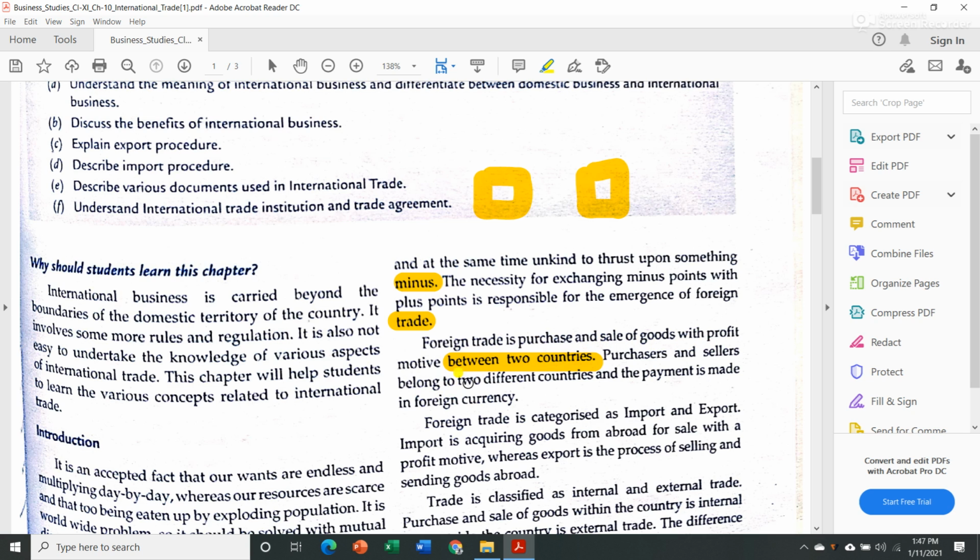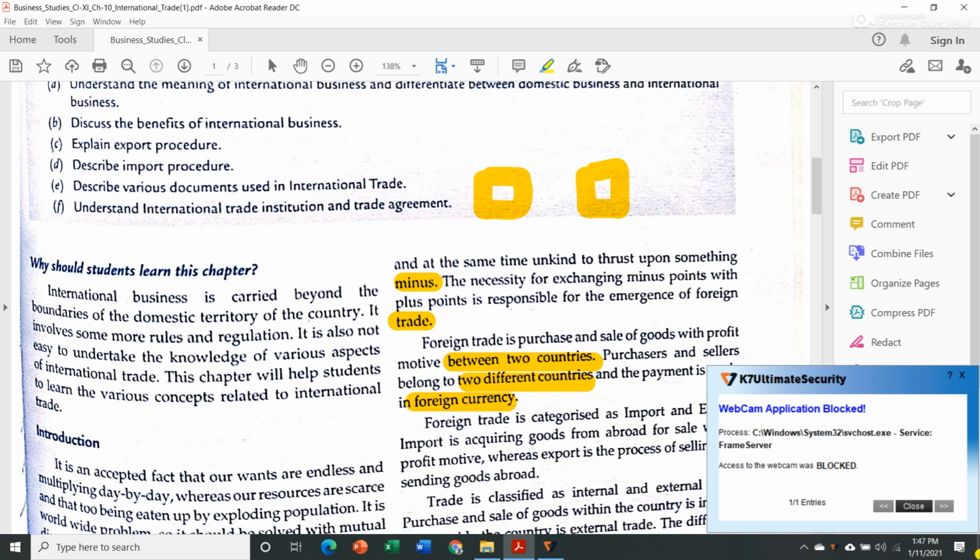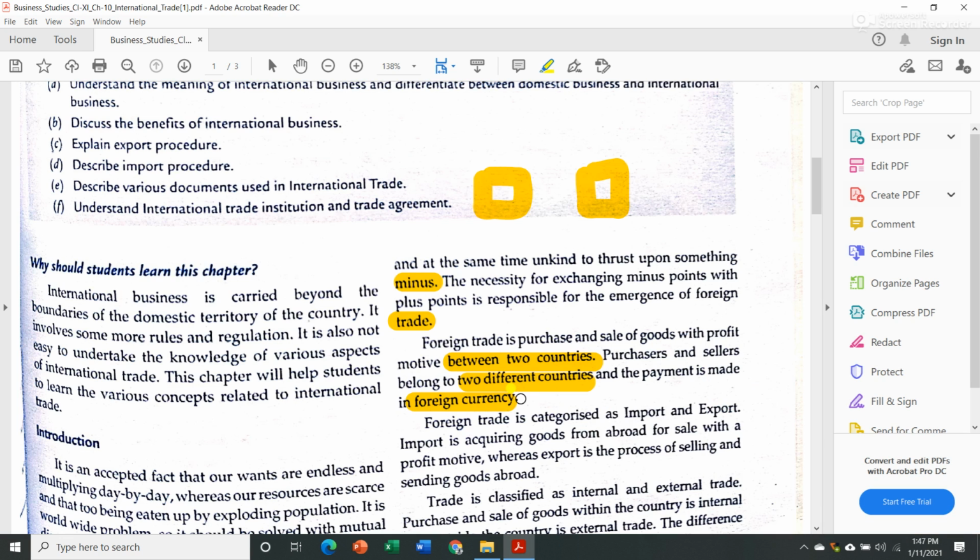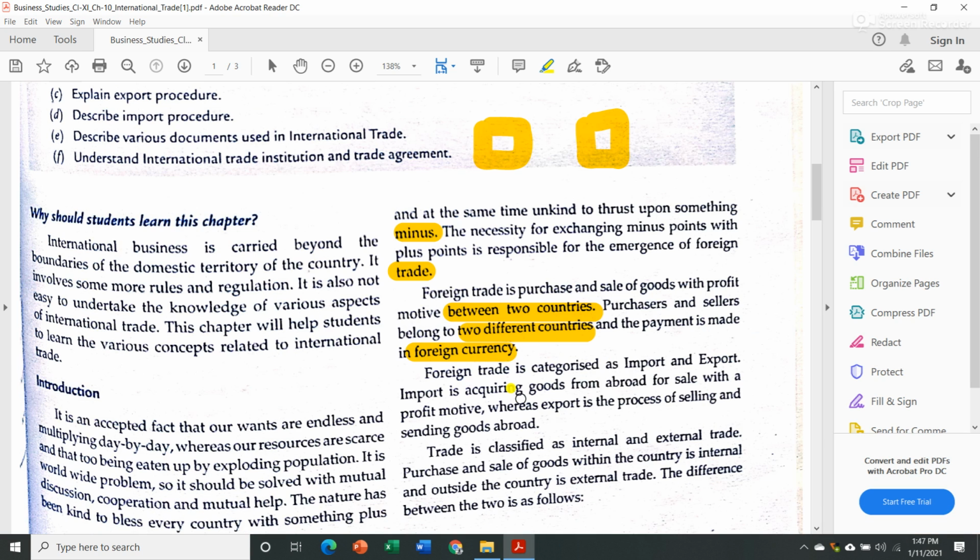Purchasers and sellers belong to two different countries and the payment is made in foreign currency. Suppose a trade is taking place between India and UK, then the currency or the money in which they will make payment is foreign currency. We cannot make payment in Indian rupee. Okay, so foreign trade is categorized as import and export. Now foreign trade is divided into import and export.